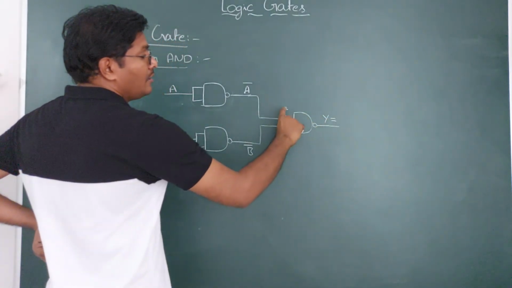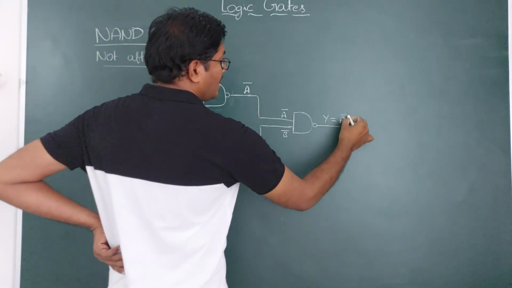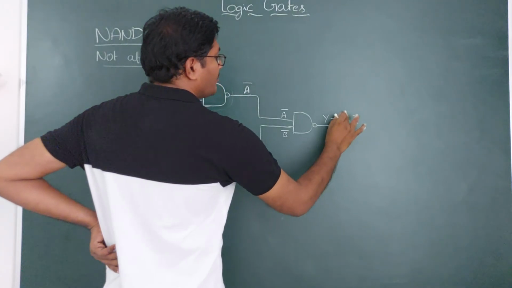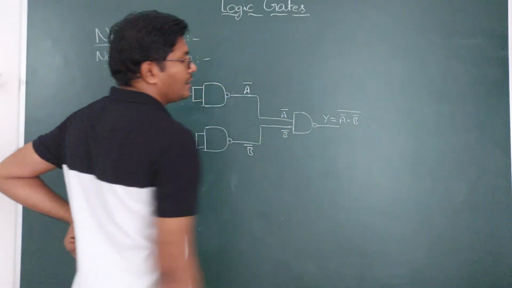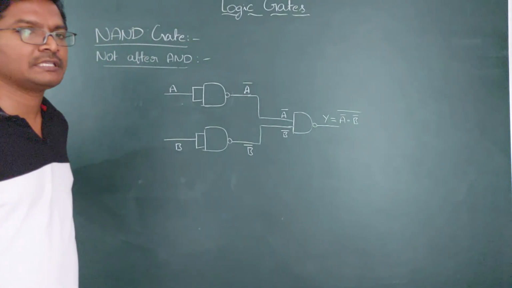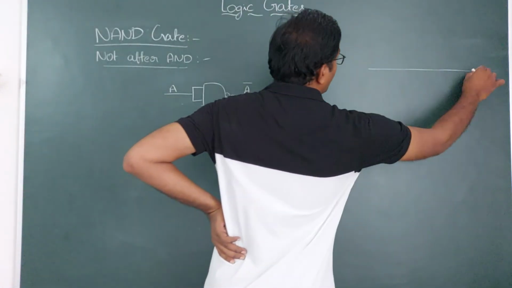NAND gate means multiplication of these, which is A bar dot B bar, and again I am getting the bar, A bar dot B bar whole bar. Again there is an inverse. That is the final Boolean expression. If you write the truth table, it has to be the OR gate.